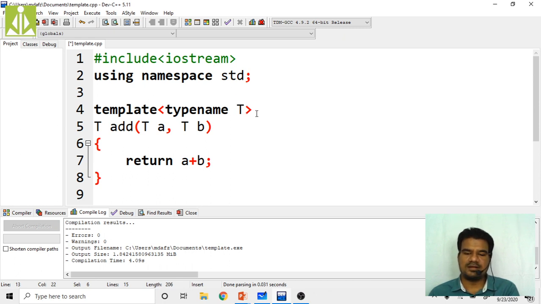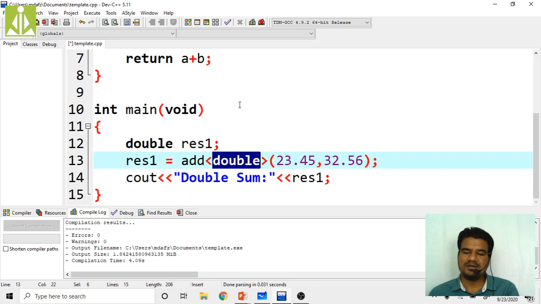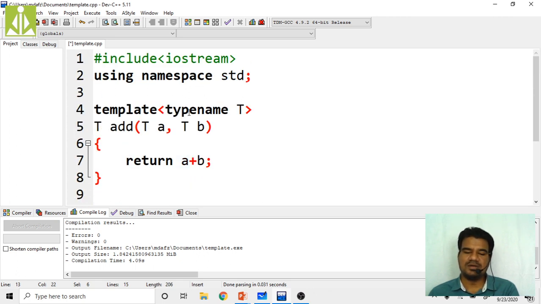Clear? Inside this T, right now what will happen? Inside this T, double will come. So this A variable will become of type double, this B variable will become of type double, and the return value of this add function will also become double.